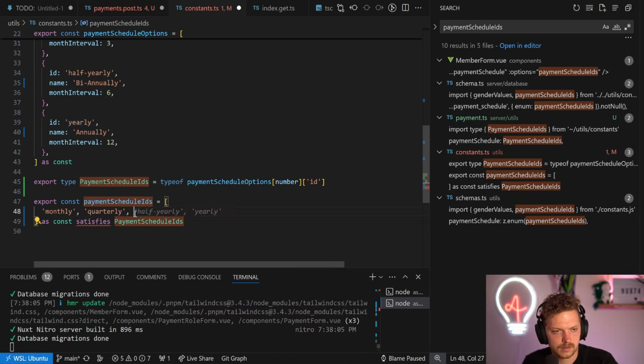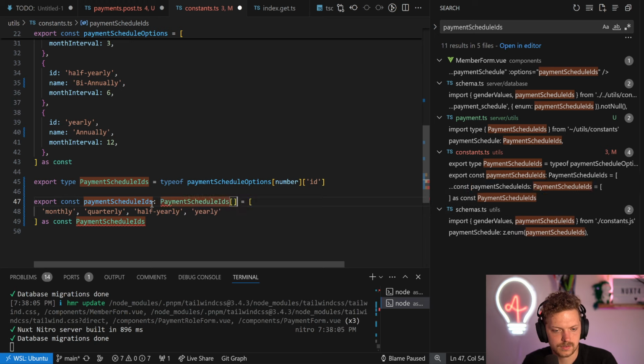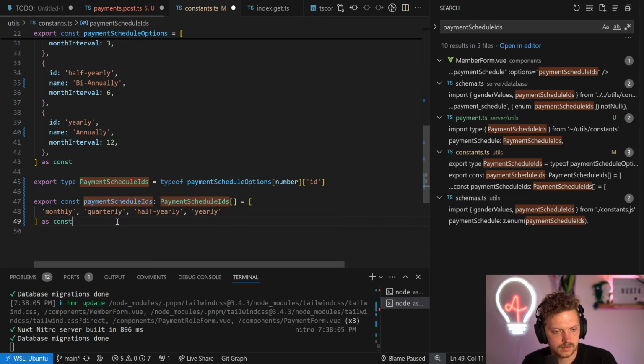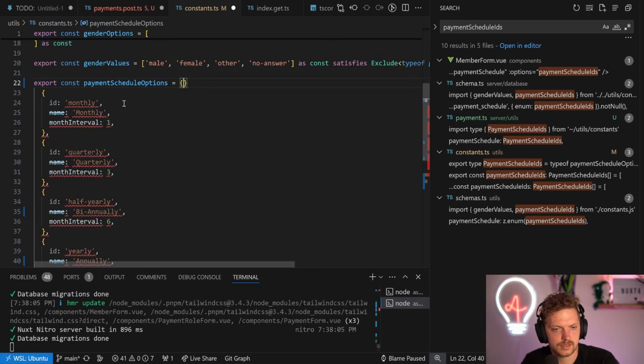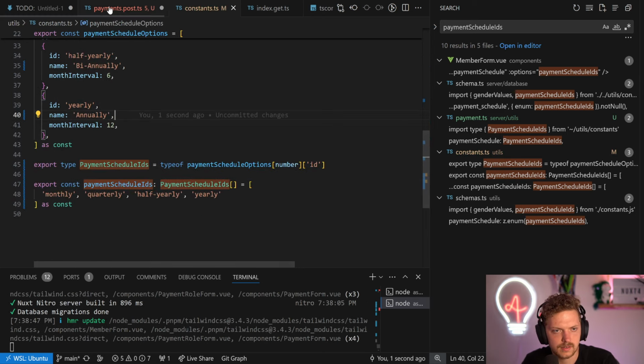Okay, quarterly, half yearly, yearly, it's fine. And then we can just do payment schedule IDs. It's fine. We can do this. But then I wonder, it might be the easiest to just actually give that and don't provide the ID. It's fine. It's such a small lookup. We'll keep that.